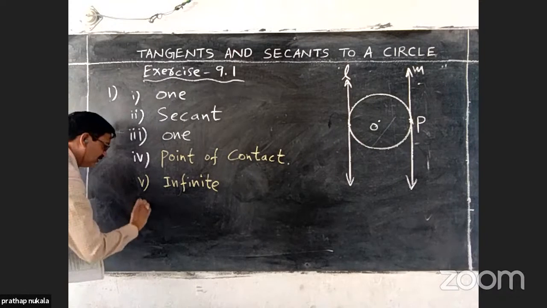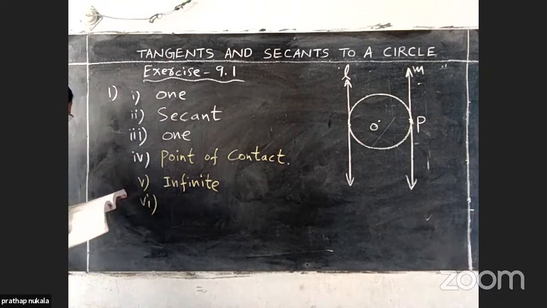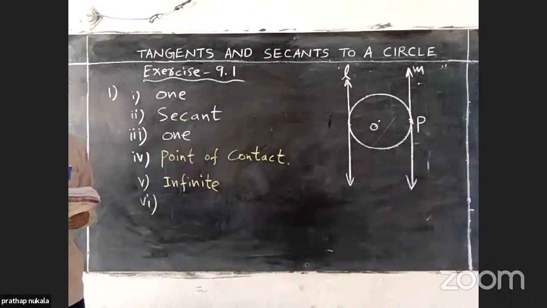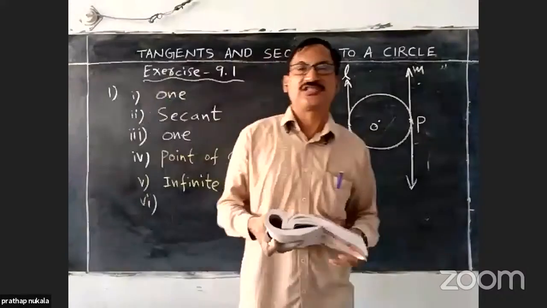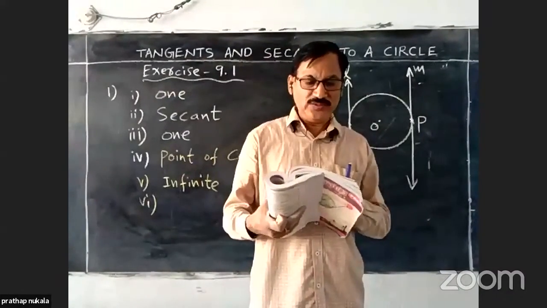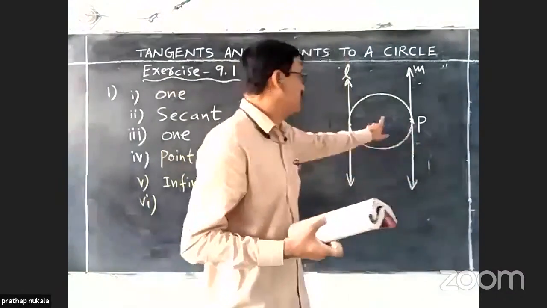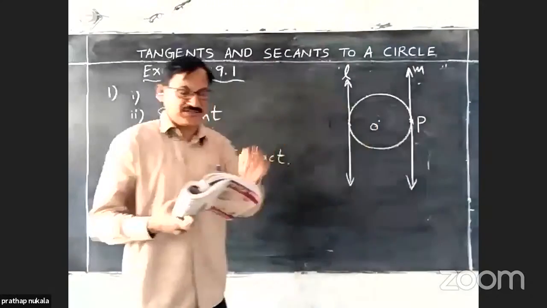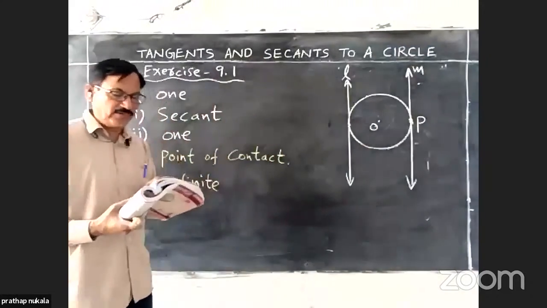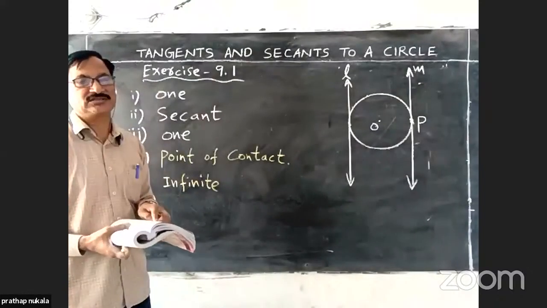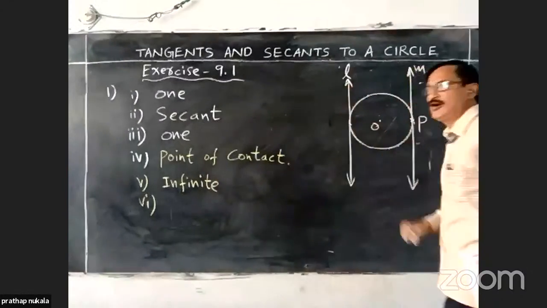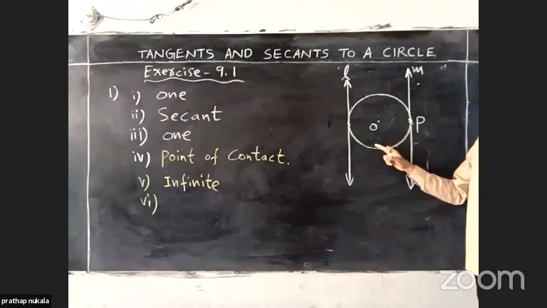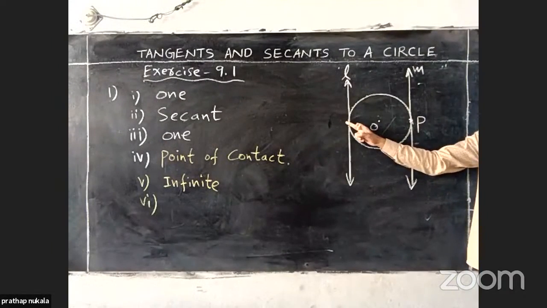Last one, that is the sixth bit. A circle can have dash parallel tangents at the most. This is similar to the third problem. There is a small change. A circle can have dash parallel tangents at the most. How many tangents to the circle at the most are parallel?